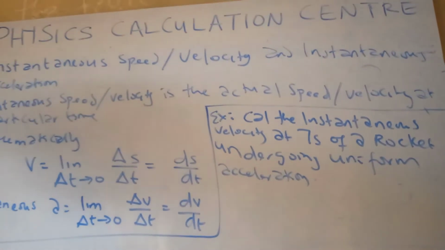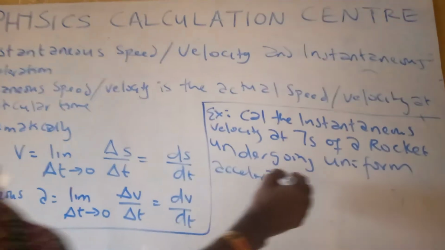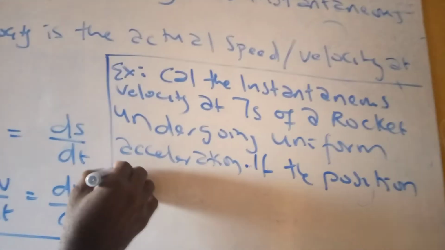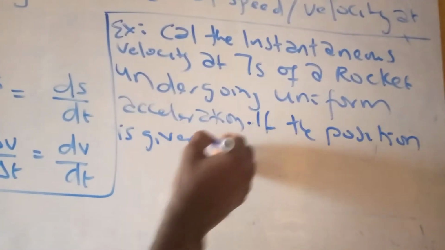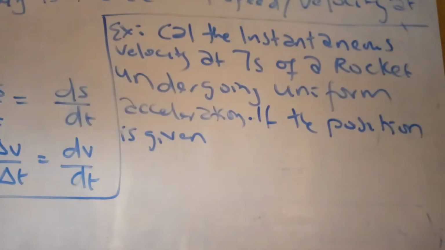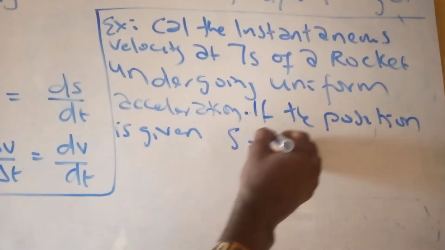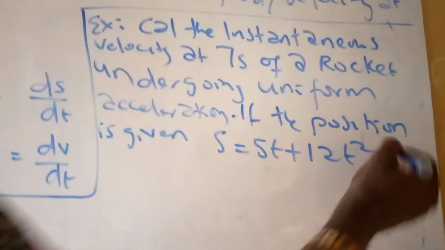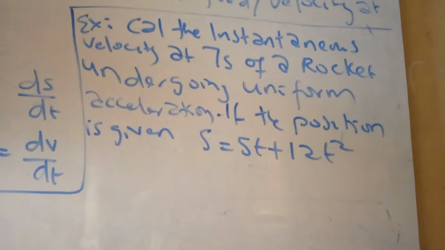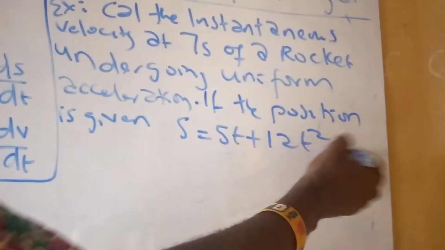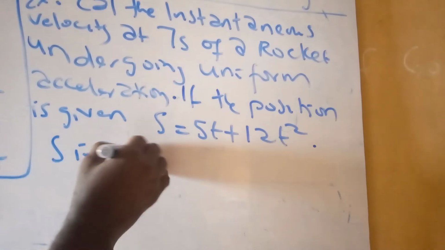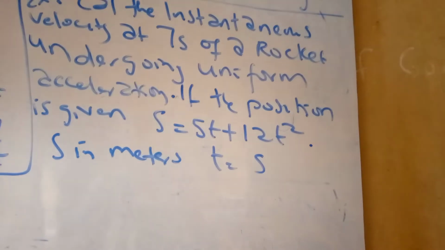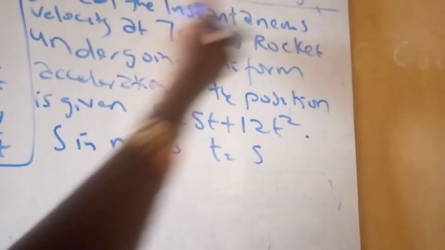If the position of the rocket is given, position is the same thing as distance, as s equals 5t plus 12t squared, where s is in meters and t is in seconds. So s is in meters, you know that is distance, and t is in seconds. And we are calculating the instantaneous velocity.